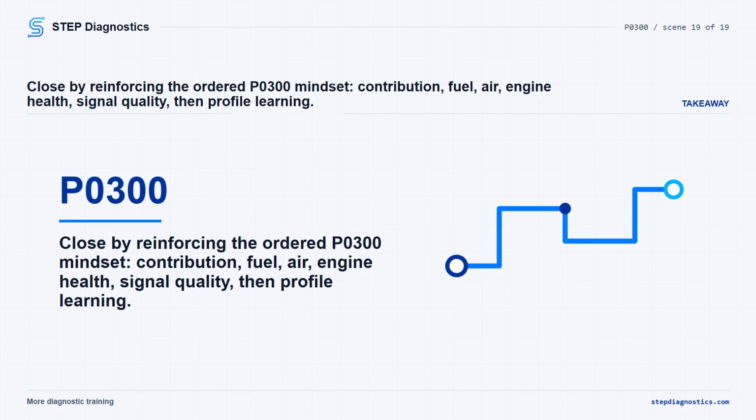The takeaway is simple. Do not treat P0300 as just an ignition code. Work through contribution, fuel, air, base engine, signal quality, and learned misfire profile checks in order.